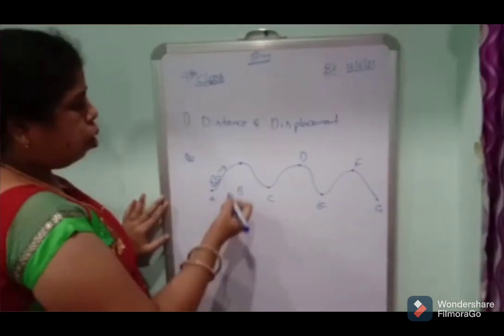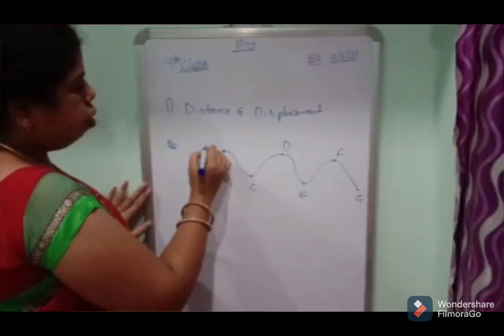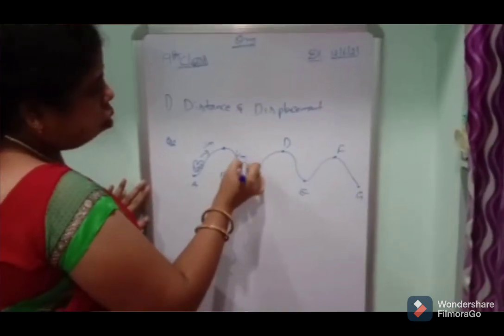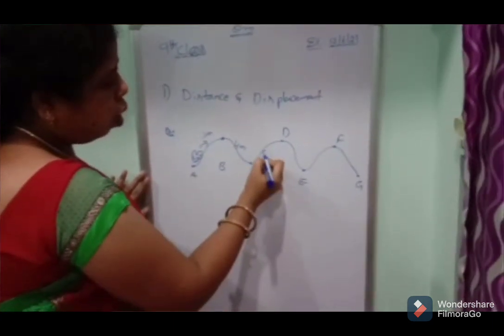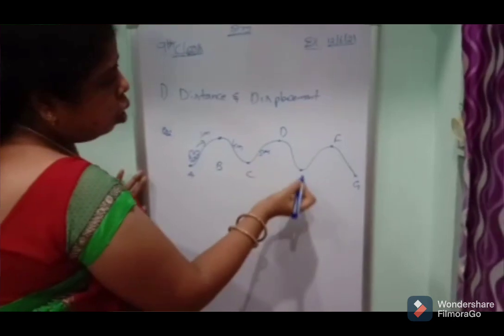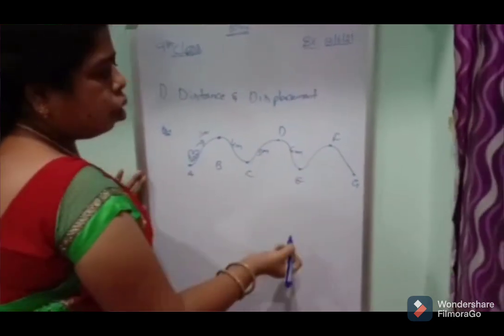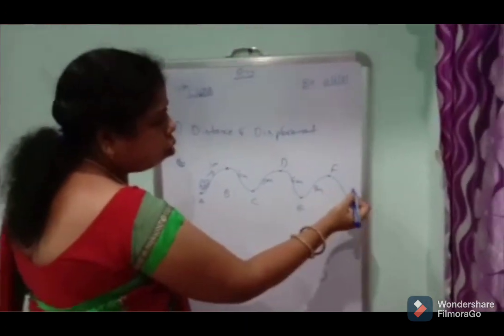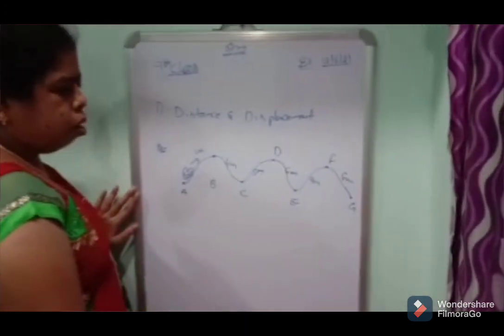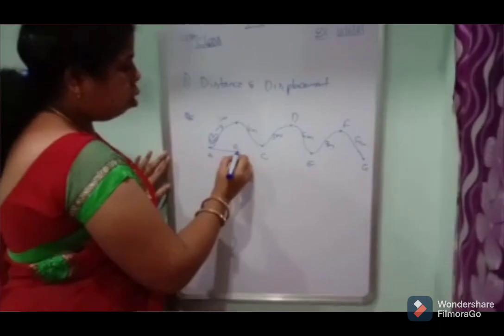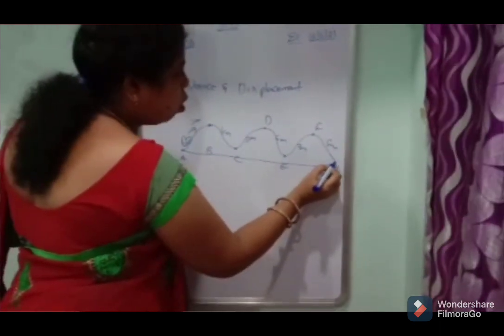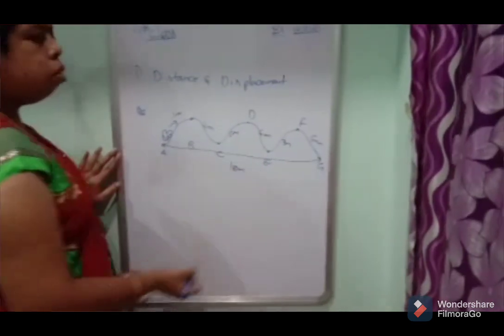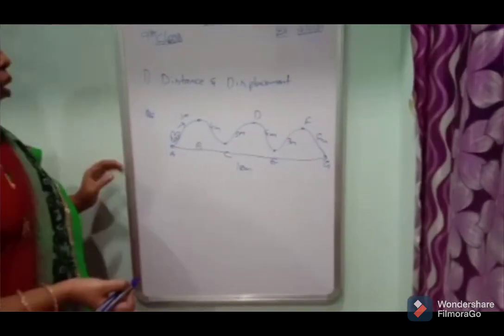For example, if A to B is 3 meters and B to C is 4 meters and C to D is 5 meters and D to E is 6 meters and E to F is 7 meters and F to G is 8 meters. Next, if you take A to G, it is 18 meters.